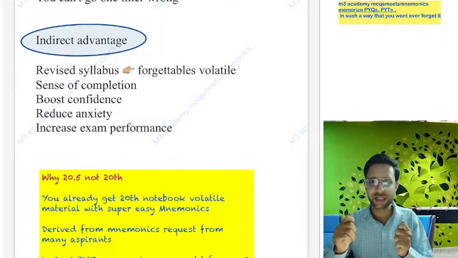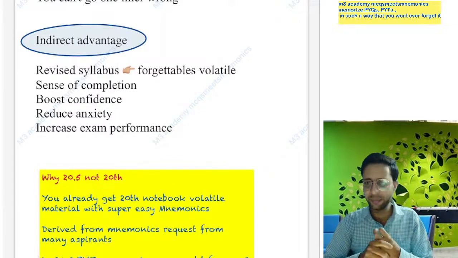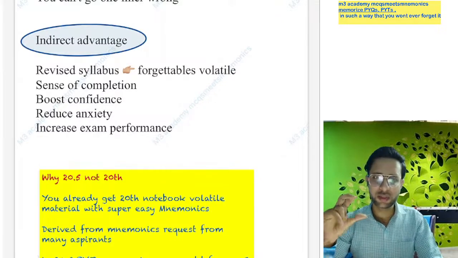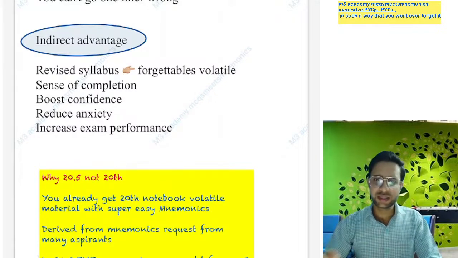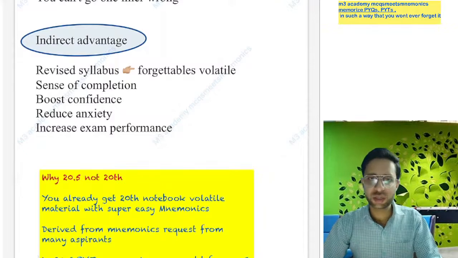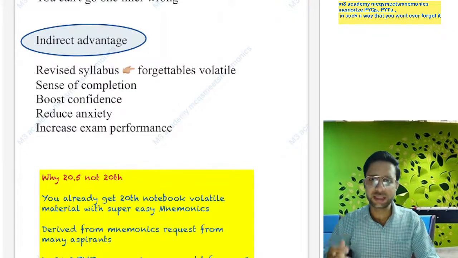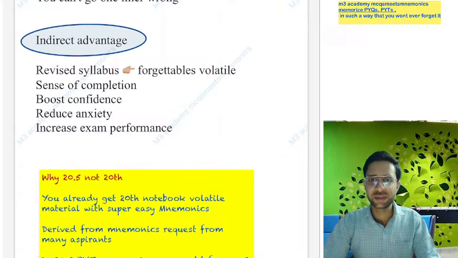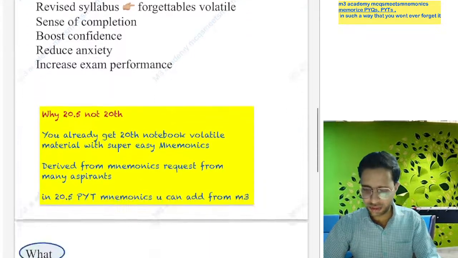If you are made up with a good 28 notebook, you will revise your forgettables. Your forgettables are filtered, and this revision of your forgettables gives the completion of your syllabus, and this gives you confidence. This confidence reduces your anxiety. Obviously if your stress and anxiety level is reduced, your performance in the examination increases.